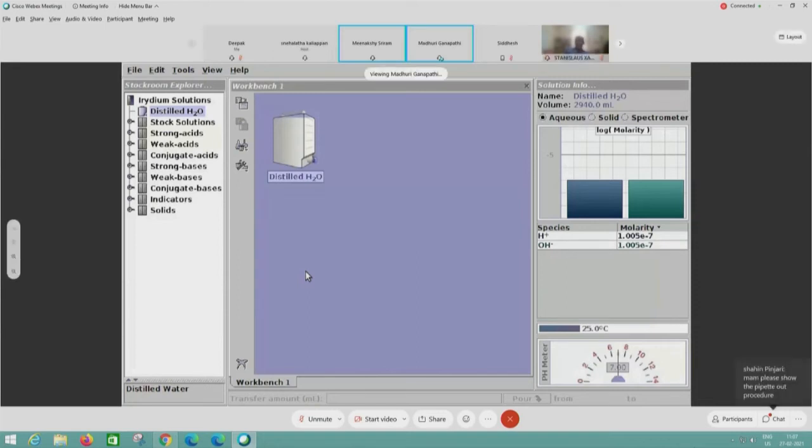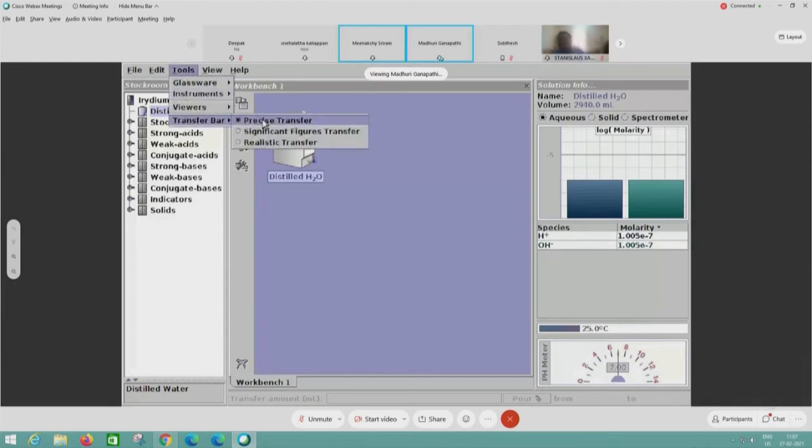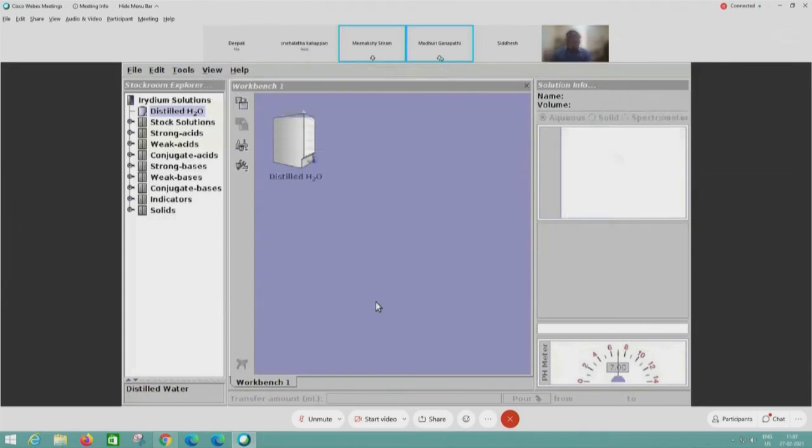We can go to the tools menu and use precise transfer. So if you want it up to the third decimal, you can use that, and significant is the exact amount. Like 10 means 10, it will not take any decimal. If I have to input a decimal, it doesn't allow me to. It will not take 10.00.